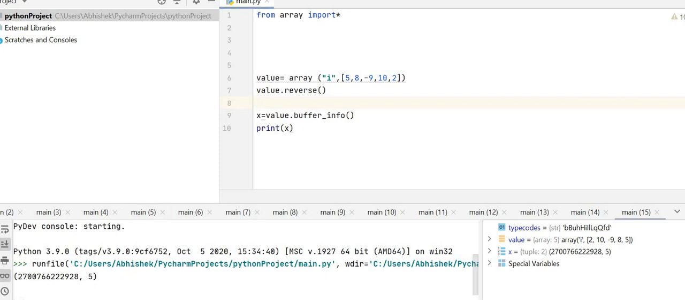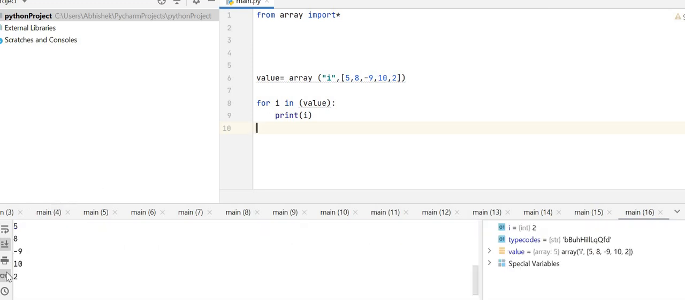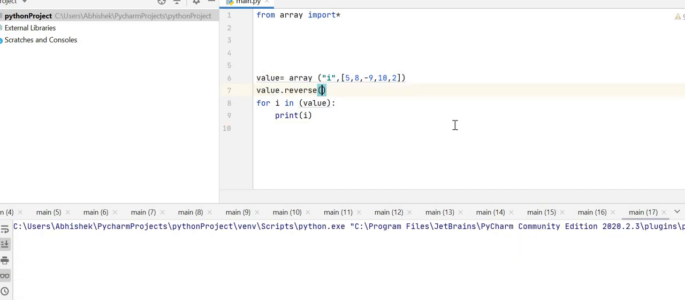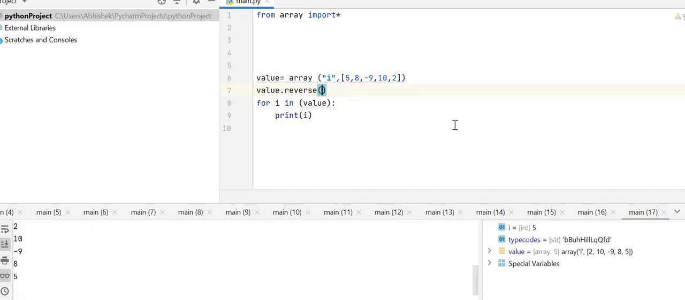So now, what if I don't know how many values it has, what's its length? So we can use this, but for printing the array, we'll do this. For i in value, print i. Such an easy method. Now I'm going to run the code. Yo, it works. Such an easy method.